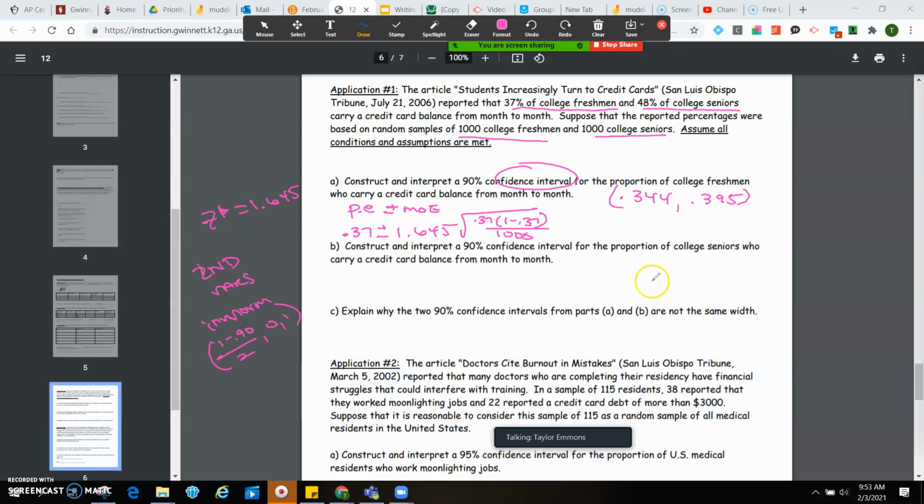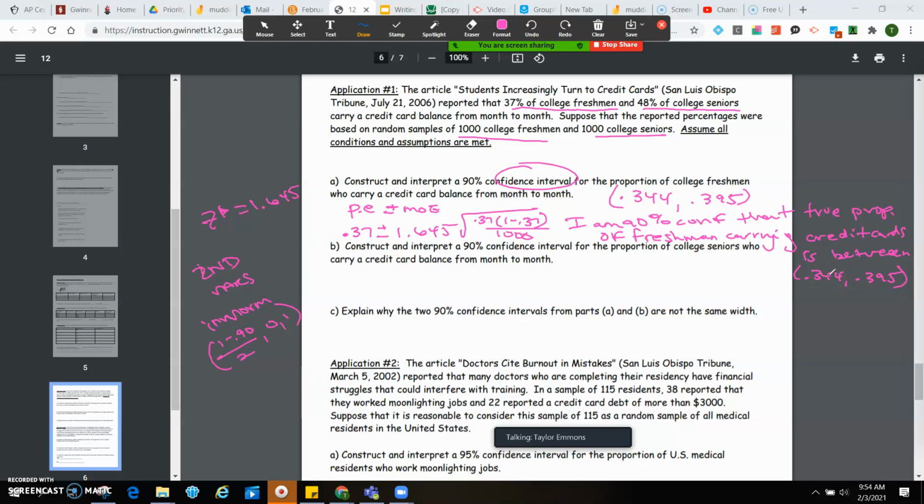Something like that. So you're going to say that I am 90% confident that the true proportion of freshmen carrying credit cards is between 0.344 and 0.395.